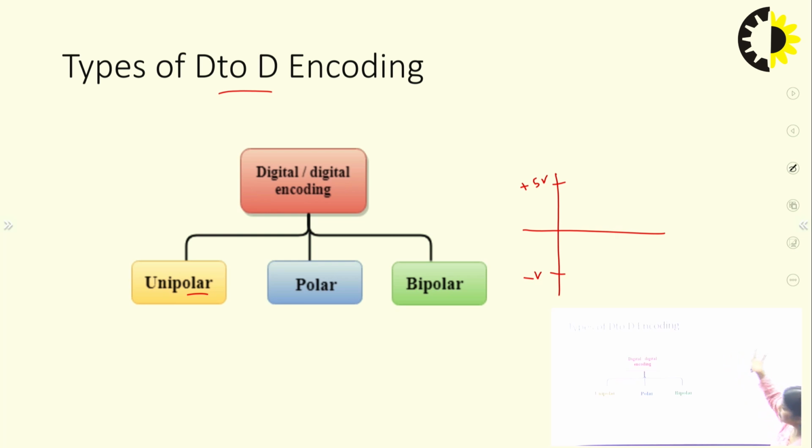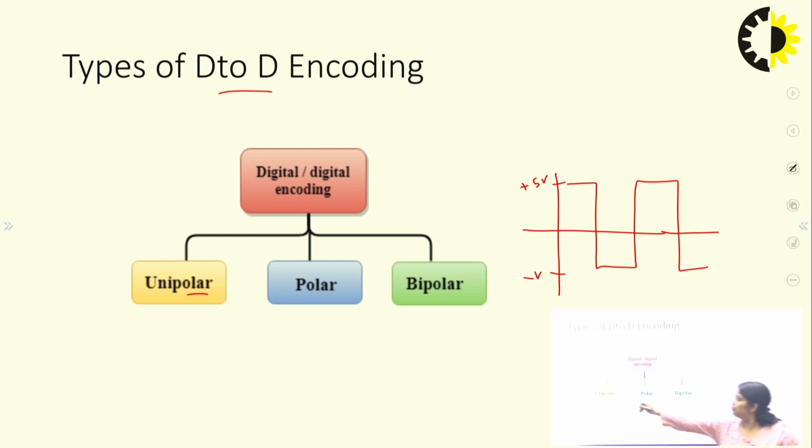In the first half, it can be represented as a positive voltage. Here it is written as a negative voltage. And there are square waves because it is a digital signal. Unipolar means there is only a single polarity. Polar means there are both positive and negative polarities.